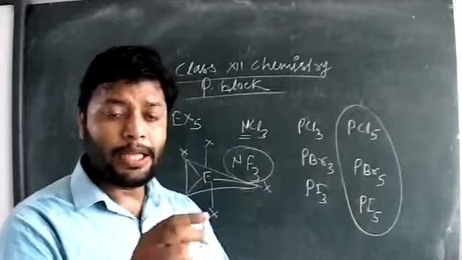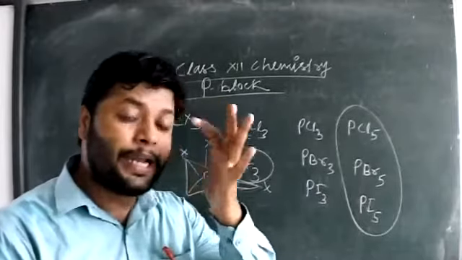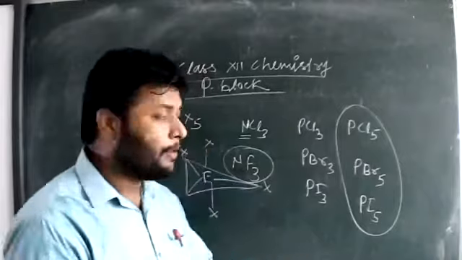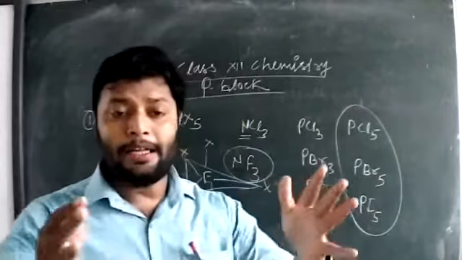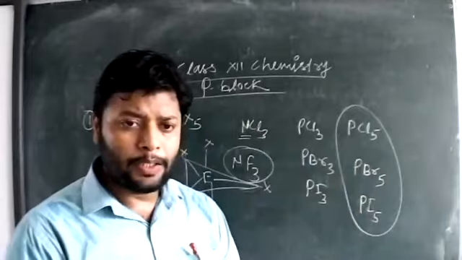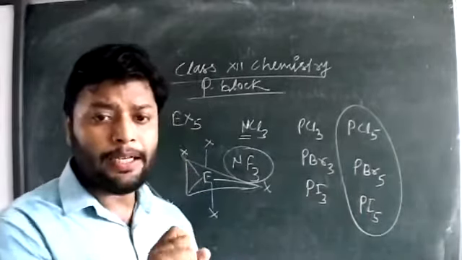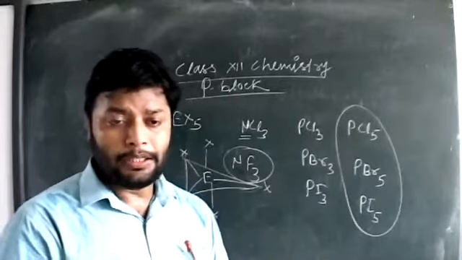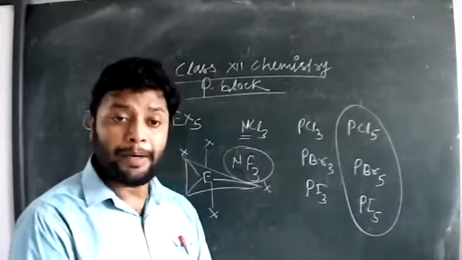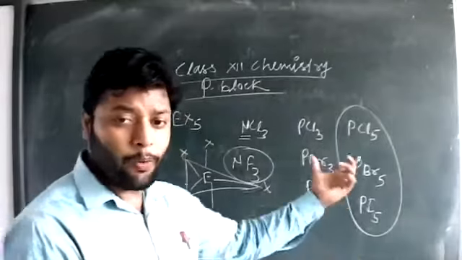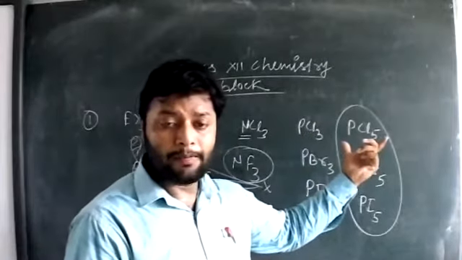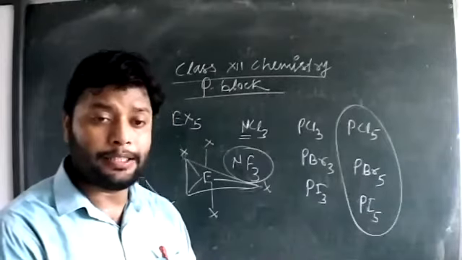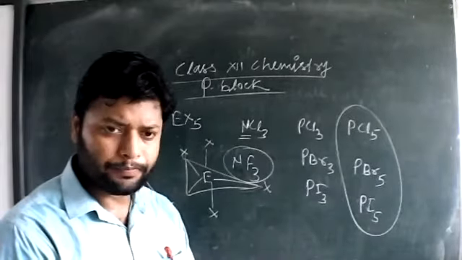Also, the bond dissociation enthalpy is much lower. Bromine and iodine are large in size and cannot be easily accommodated by phosphorus, and that will decrease the stability of the pentahalides. That is the reason why PCl5 is stable, but PBr5 and PI5 are not stable at room temperature and pressure.